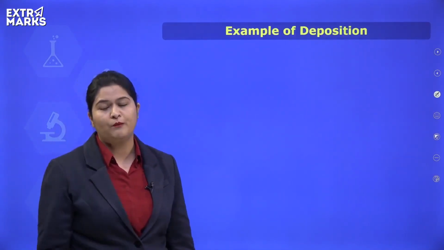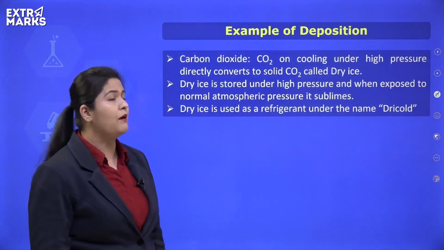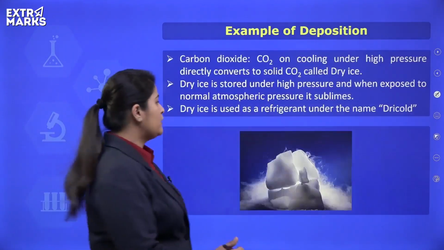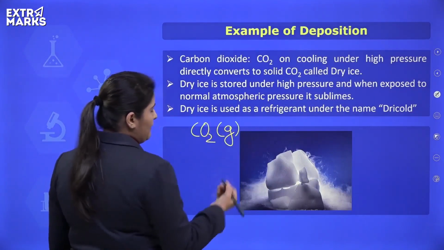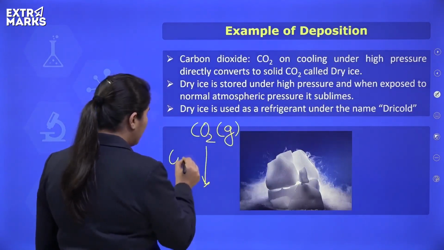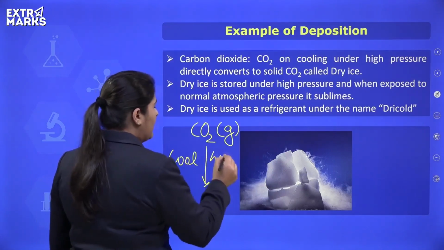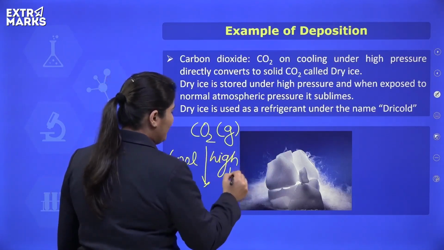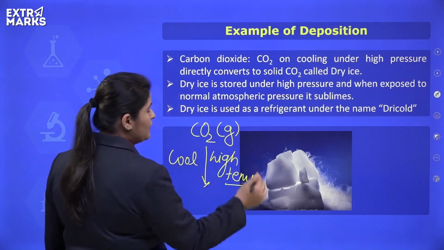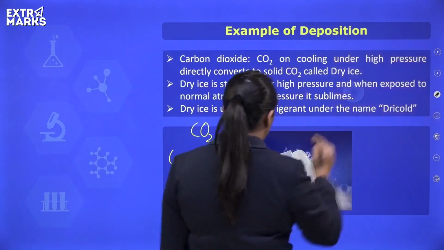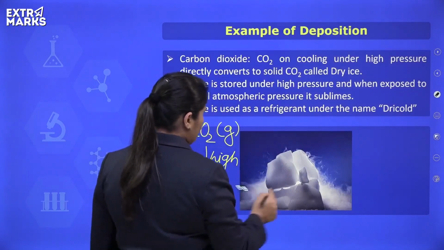Now, if I talk about an example of deposition, I was talking about carbon dioxide gas. As soon as we try to liquefy the carbon dioxide gas by cooling it and applying high pressure on it, we will cool the gas and bring it to its critical temperature. After that, we'll start applying high pressure on it.